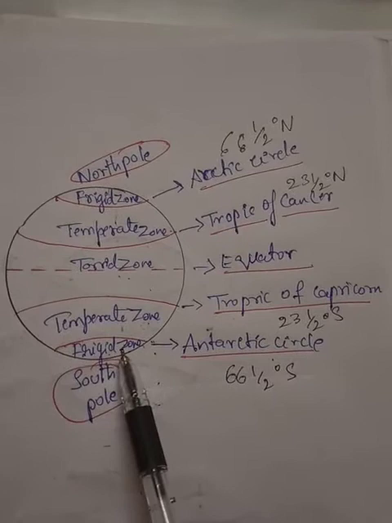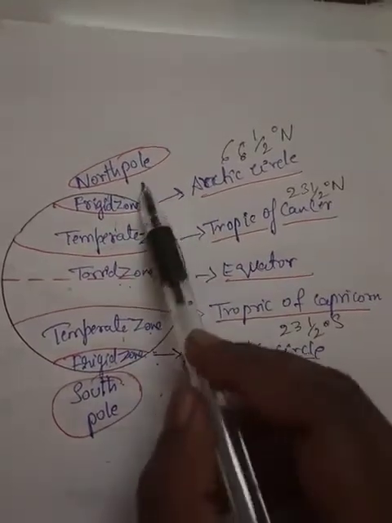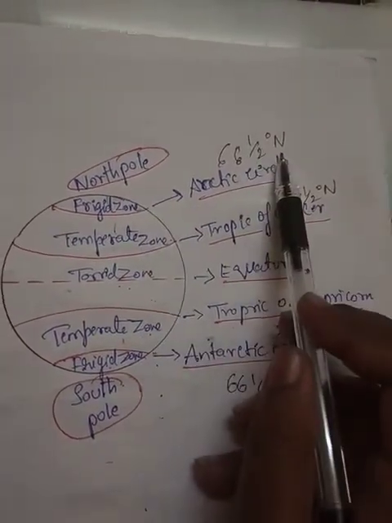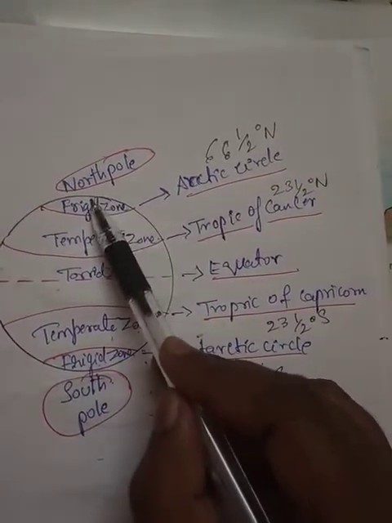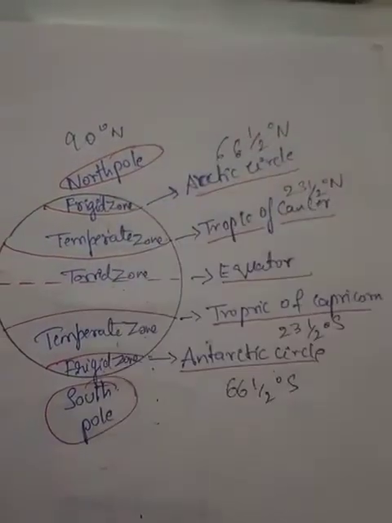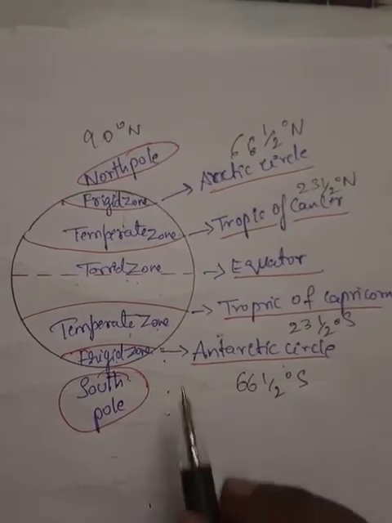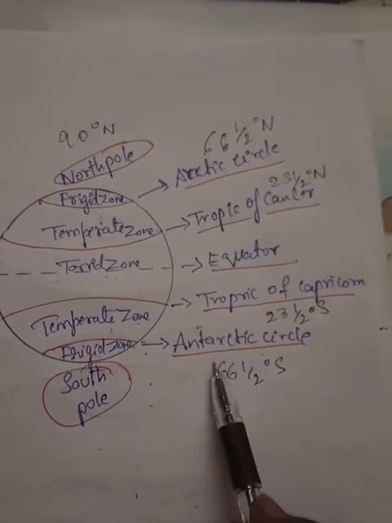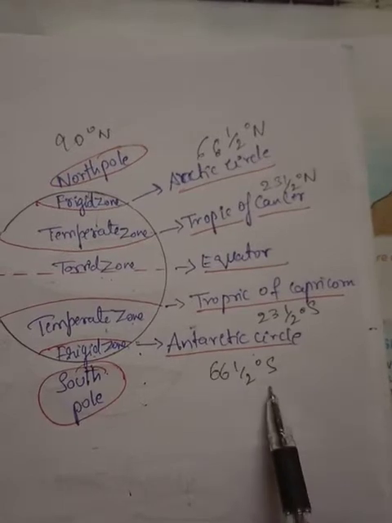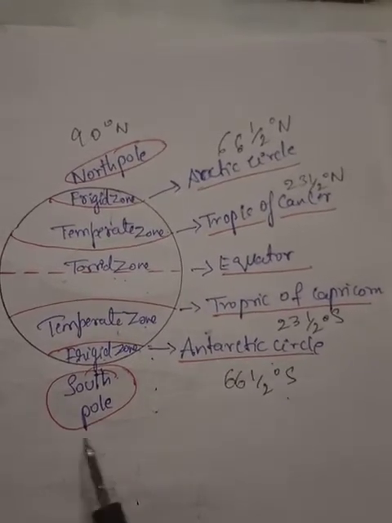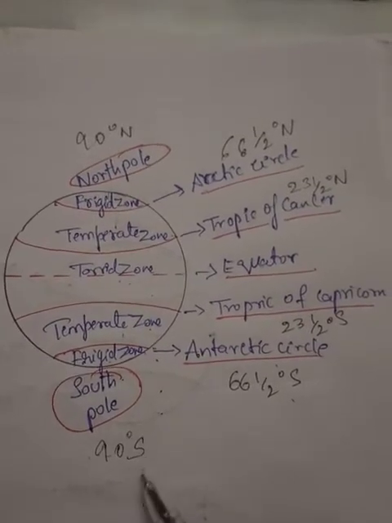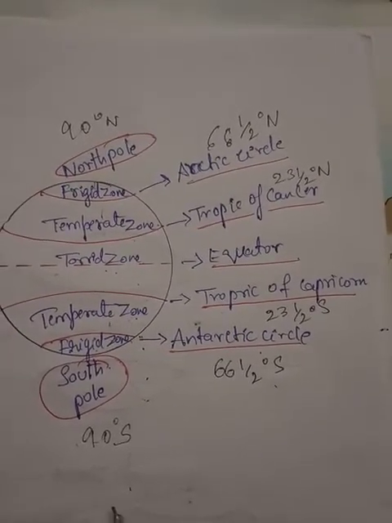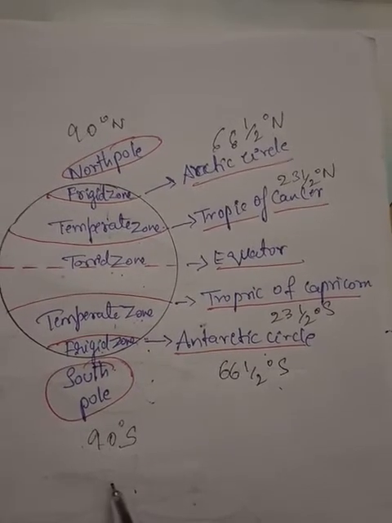The areas between the Arctic Circle at 66 and a half degrees north and the North Pole at 90 degrees, in the Northern Hemisphere, and between the Antarctic Circle at 66 and a half degrees south and the South Pole at 90 degrees south, in the Southern Hemisphere, are known as the frigid zone.